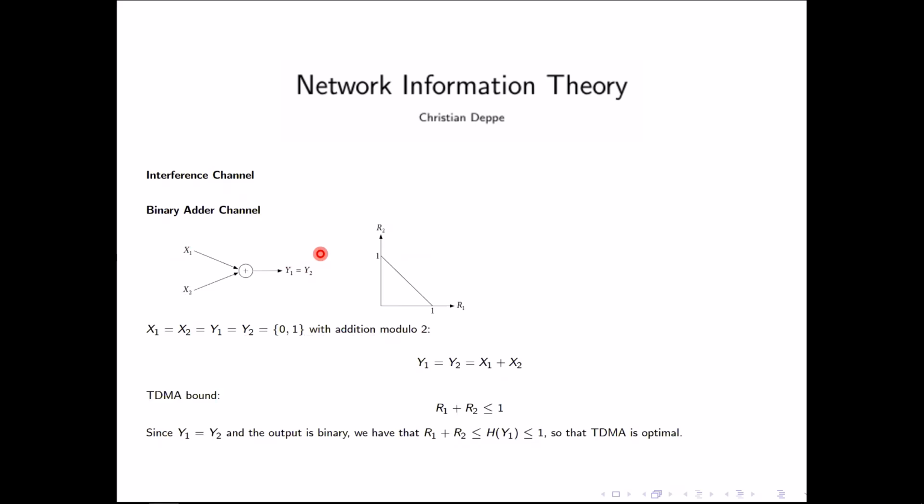Then, of course, we already know by our previous consideration of the multiple access channel that we can achieve these rate pairs here. So the sum is always below 1. But that's exactly what we can achieve by the TDMA bound. We can just do time sharing. So at one point, for example, encoder 2 is just sending a 0 and X1 can send everything. At the other point, X1 is sending 0 and the other can send everything. And in this way, we can also achieve this bound.